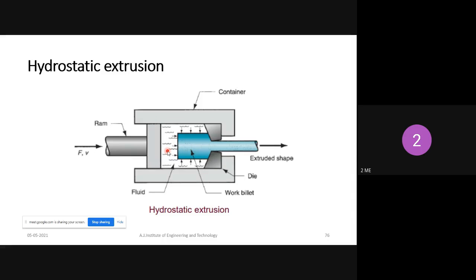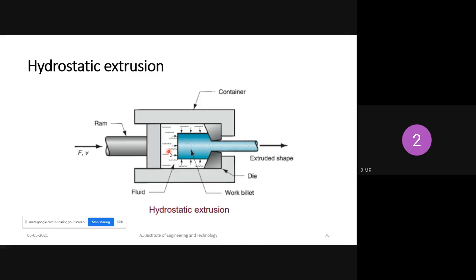Understood? The density of liquid is higher compared to air, so the compressibility factor of liquid is less compared to air. If you apply pressure, air will be compressed, but liquid won't compress much. That's why we use liquid form here, not air.